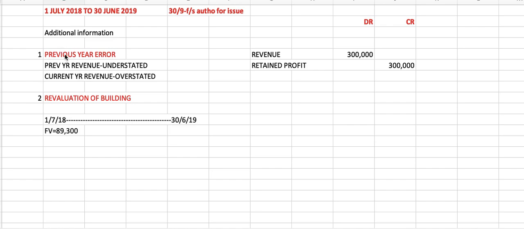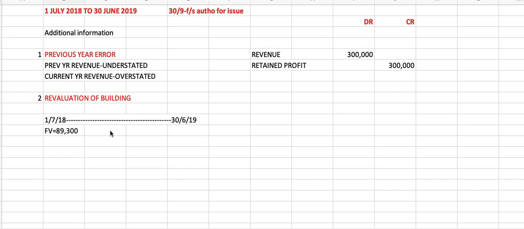So this is considered a previous year error. The effect is that the previous year revenue is understated because you did not take up that revenue in the last financial statements, and our current year revenue is overstated. To correct this error, we have to reduce our revenue, which is on the debit side, and the previous year revenue understated should be increased, but because it is a previous year, you increase the retained profit. So the journal entry will be debit revenue and credit retained profit. Now we go to number 2.